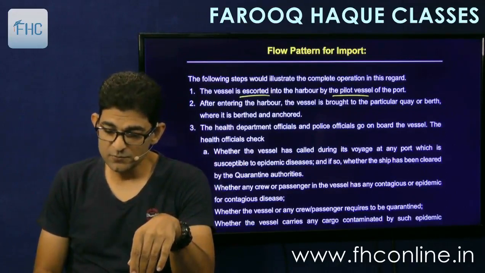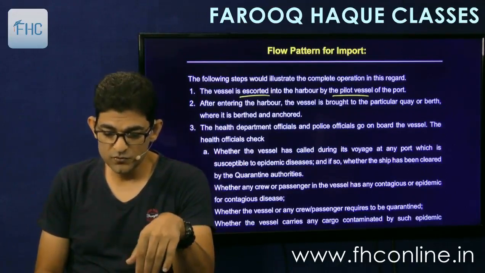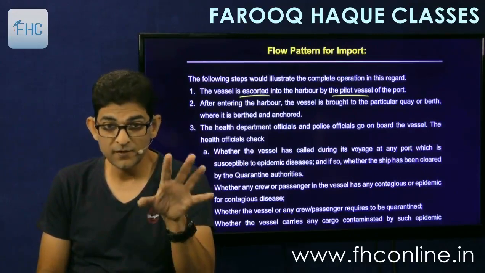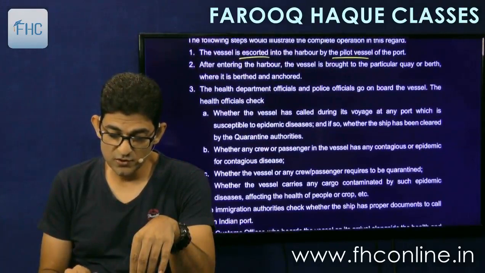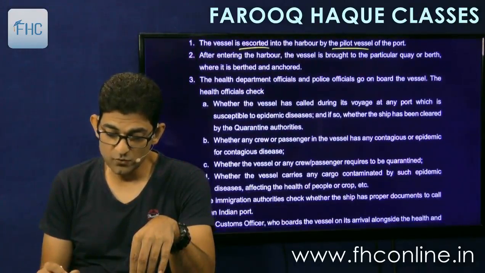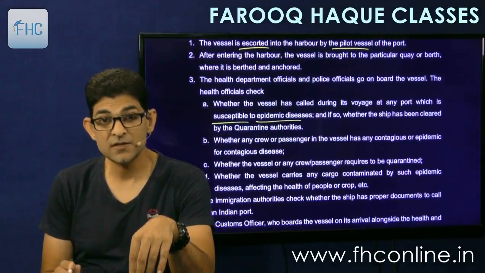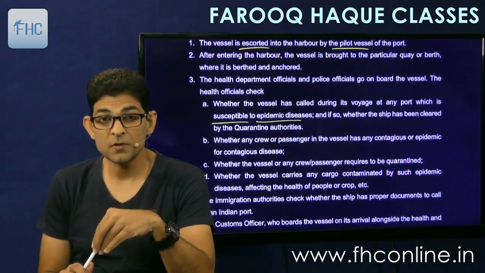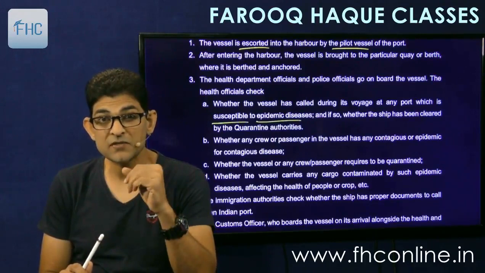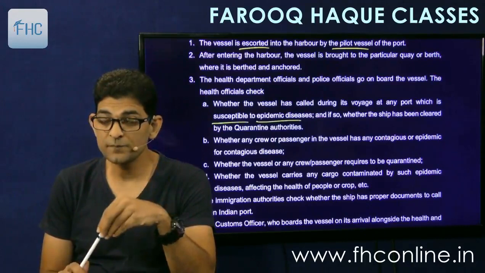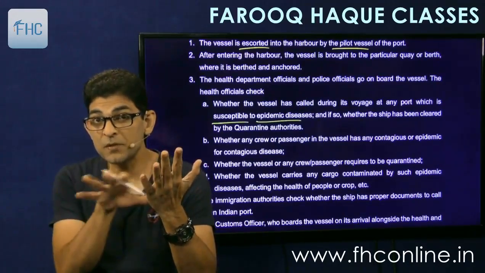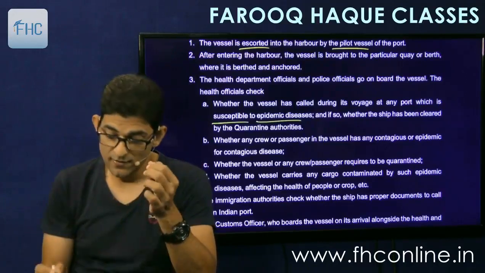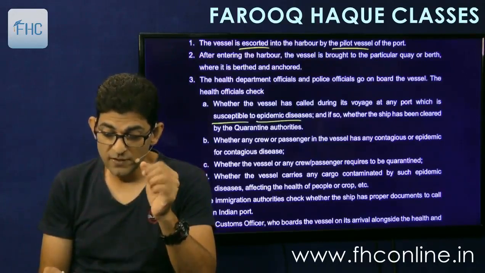After entering the harbor, the vessel is brought to the particular quay or berth, which is called as a berth or anchored, where it will be berthed and anchored. The health department officials and police officials go on board the vessel. The health officials check whether the vessel has called during the voyage at any port which is susceptible to epidemic diseases. Now this is also possible, that the ship is coming from Africa and it may carry viruses which will cause yellow fever and all in India. So health officials will first go there, check where has the ship come from. Has it gone to such ports which are susceptible to such epidemic diseases? And if so, whether the ship has been cleared by the quarantine authorities.